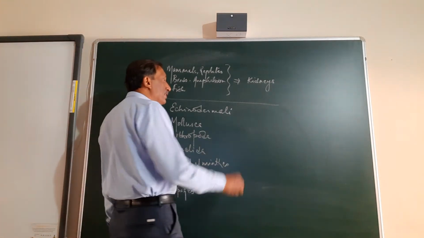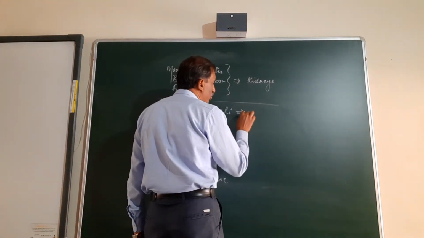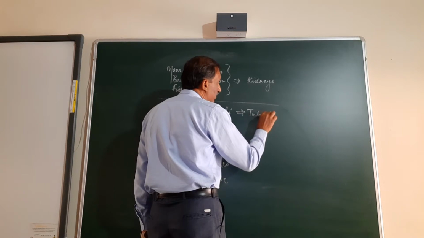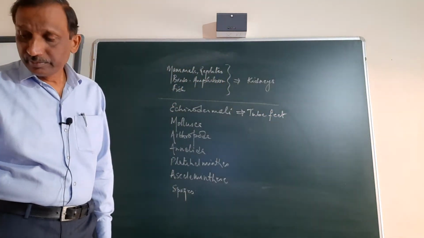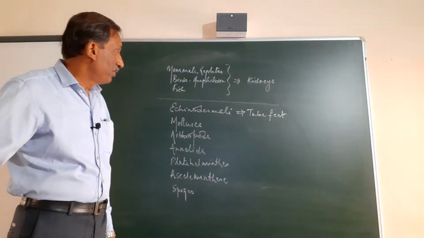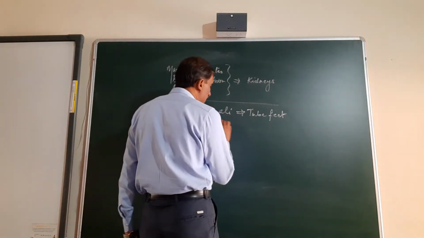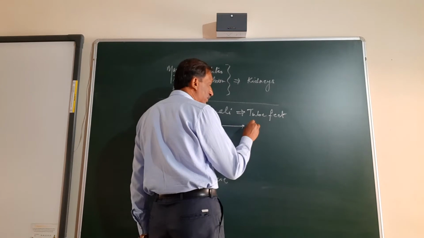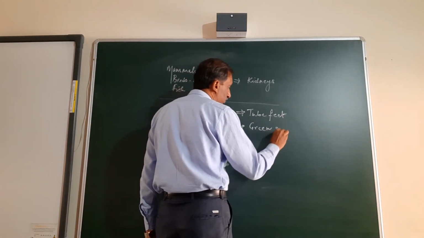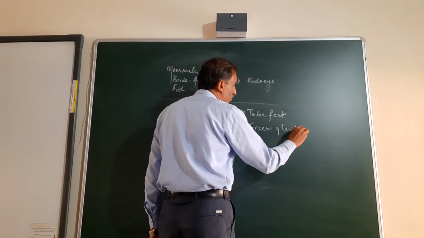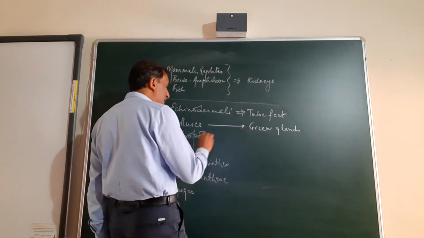Let us see. Here they eliminate through tube feet. Mainly mollusca have green glands, often known as antennal gland.